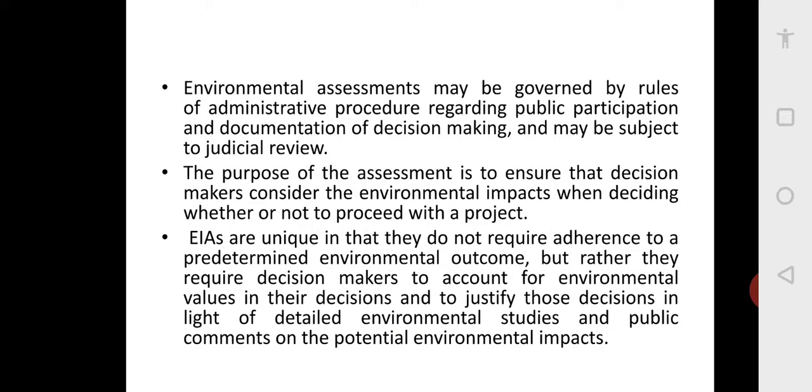The purpose of the assessment is to ensure that the decision makers consider the environmental impacts when deciding whether or not to proceed with a project. Any project is there, so before they decide to go ahead with the project, they will see what the impact of the project will be.